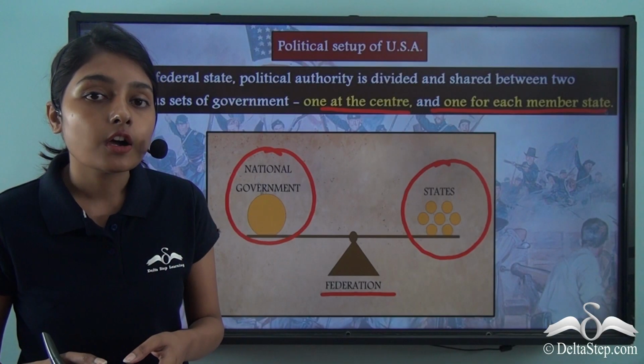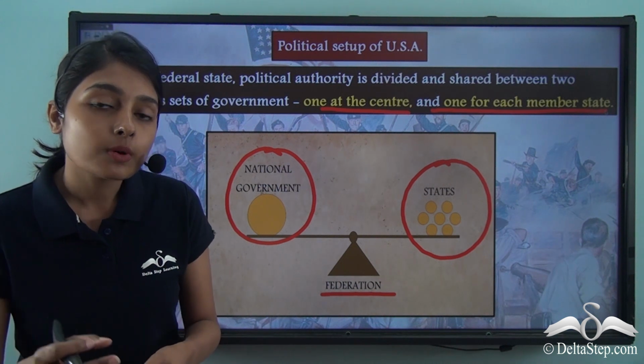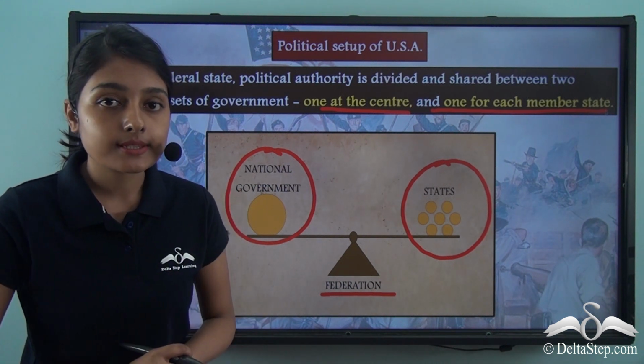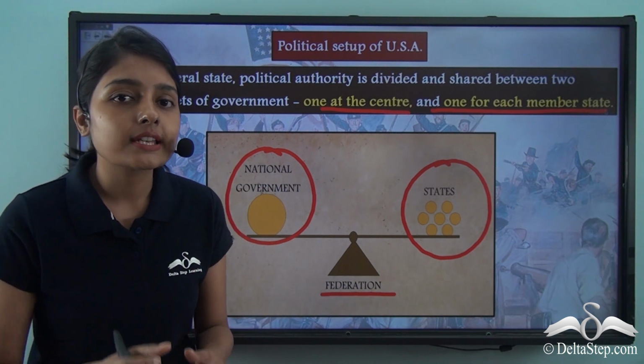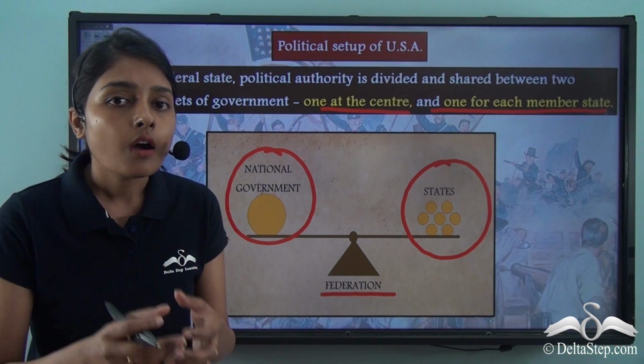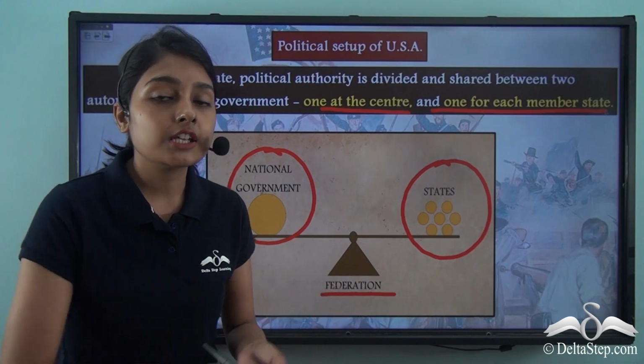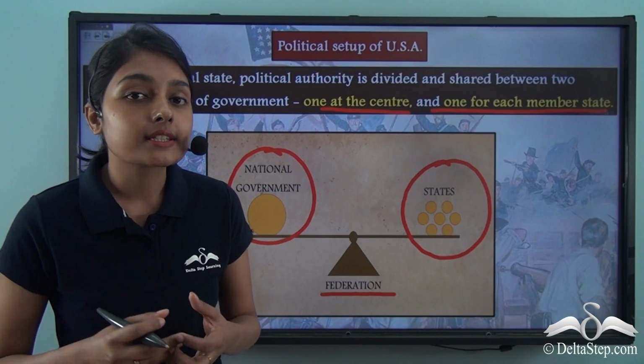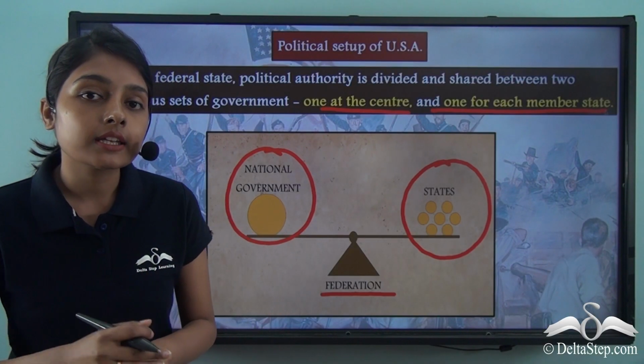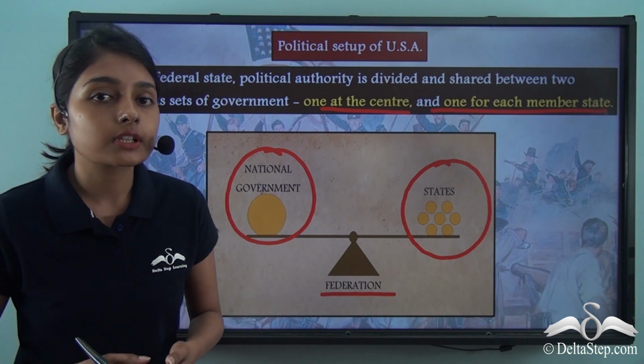External affairs as in what kind of relation the US will share with other nations, how the US will expand its territories, or if the US will wage war against any other nation. These are the major decisions taken care of by the US federal government.